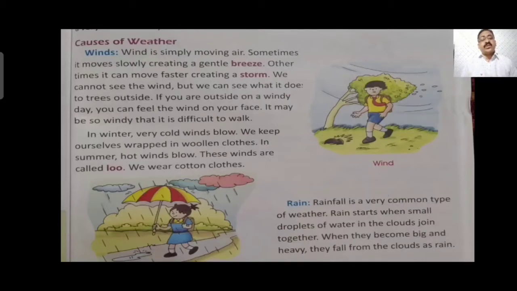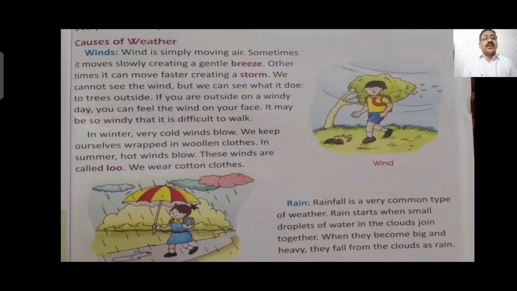But if you go in the summer season to the outside desert area, especially desert area, we find such hot wind blowing there that it is unbearable. That hot wind is called loo. Loo generally blows in the summer season, especially in desert area or the area near to the desert, where the climate is too hot, and over the sand the wind brings too much warmth with it, that is called loo. And we generally prefer to wear cotton clothes in summer season to keep ourselves a little bit cool.